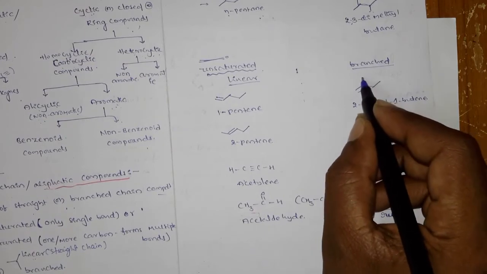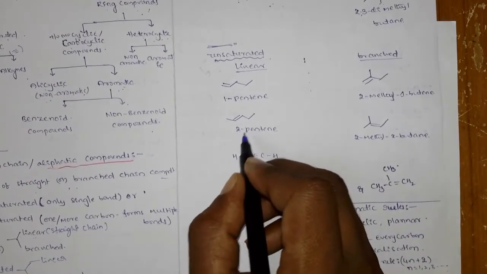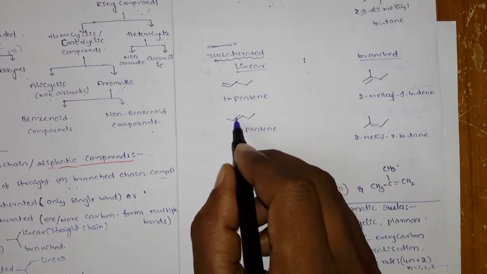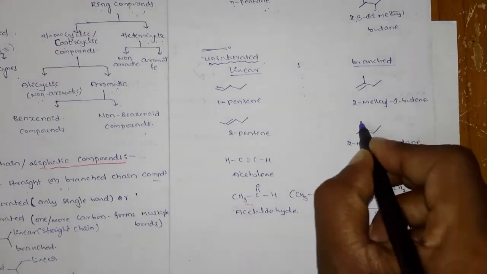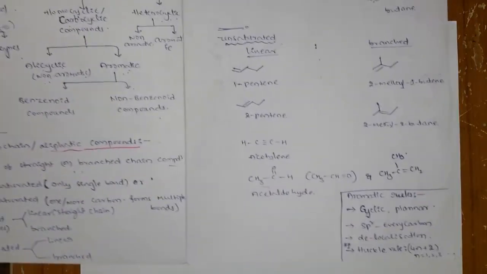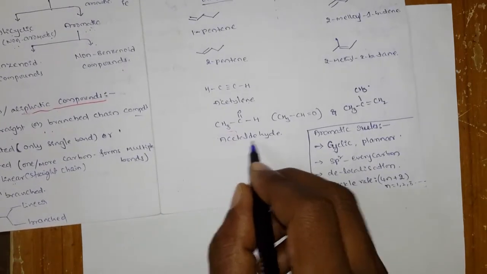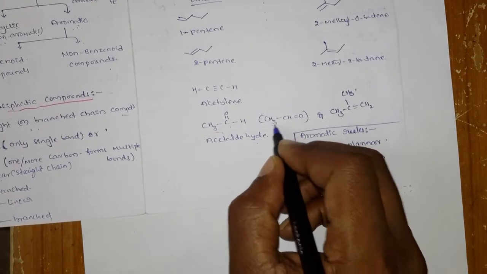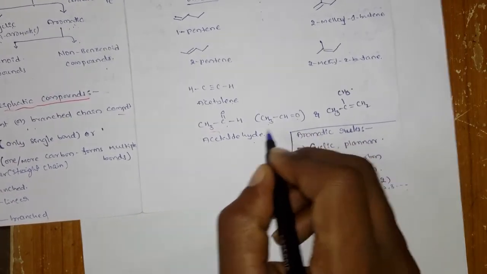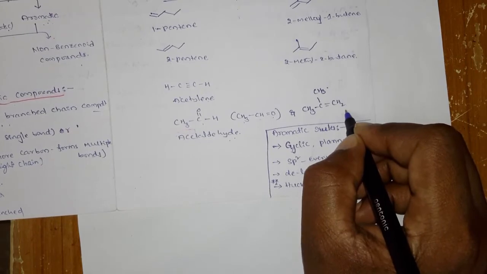Again, acetylene is linear and acetaldehyde is again linear. I will write it like this: CH3CH=O. Here it is linear, but here it is a branched one.